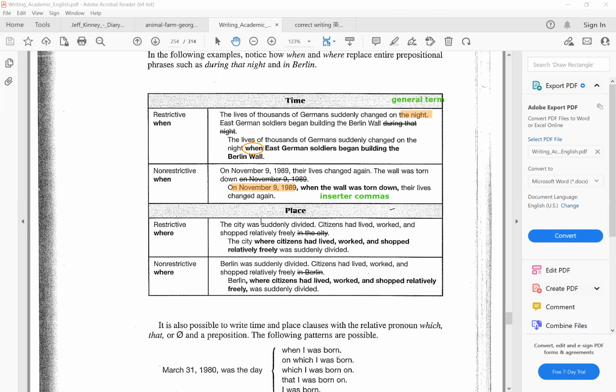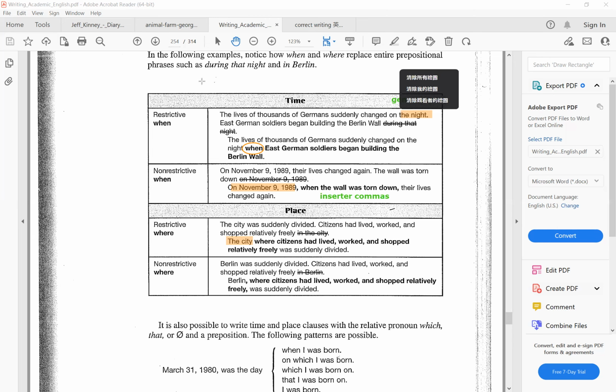The city, which is a general noun, where citizens had lived, worked, shopped relatively freely, that is our essential adjective clause. But today, if I'm talking about Berlin, which is a German city, it's a proper noun, then the adjective clause now becomes non-essential or non-restrictive with two commas.